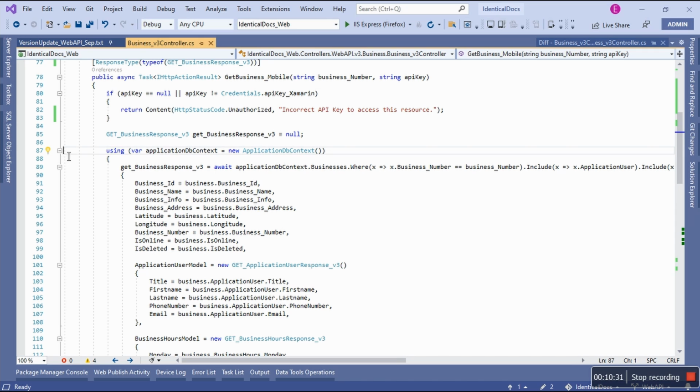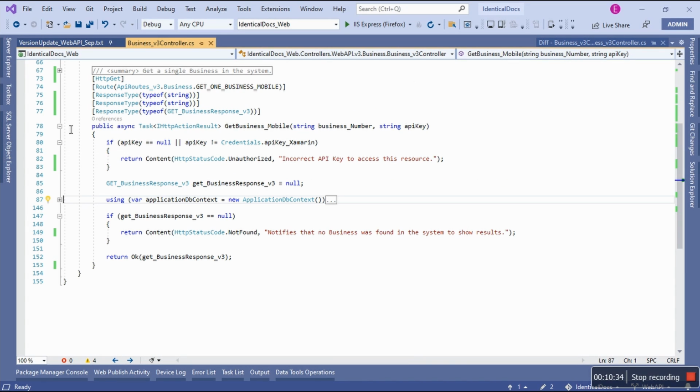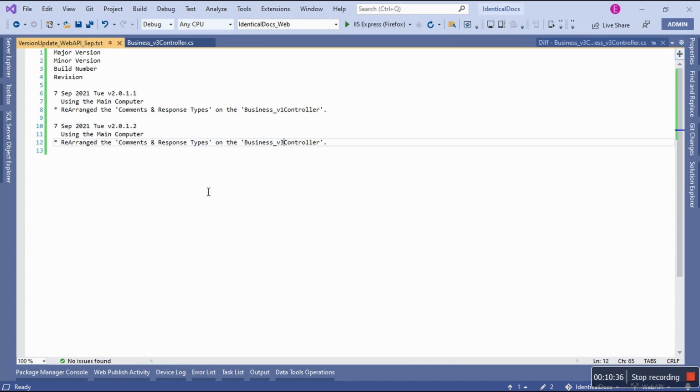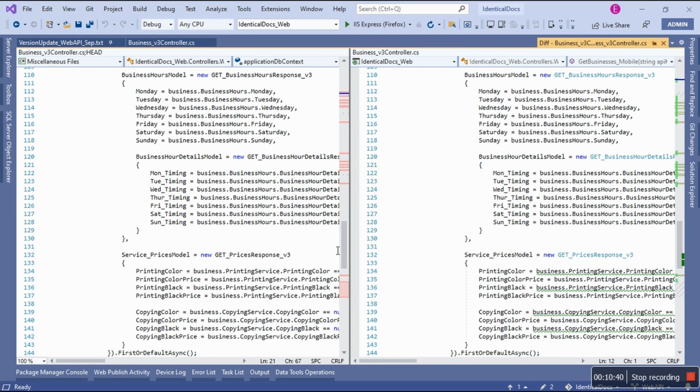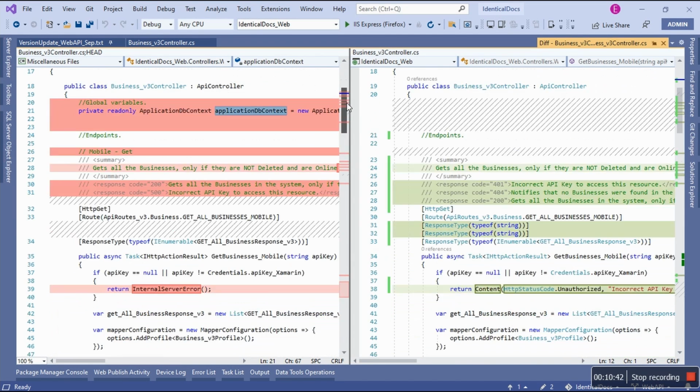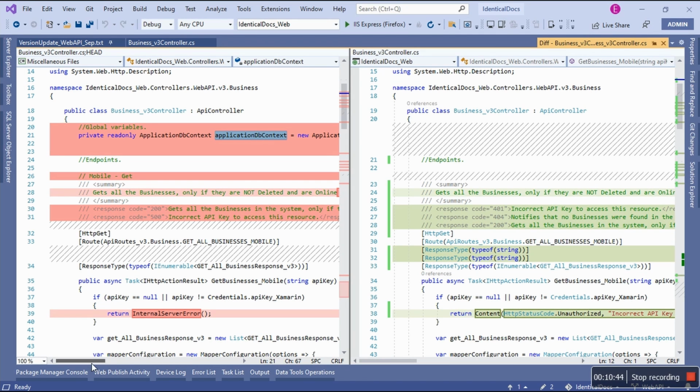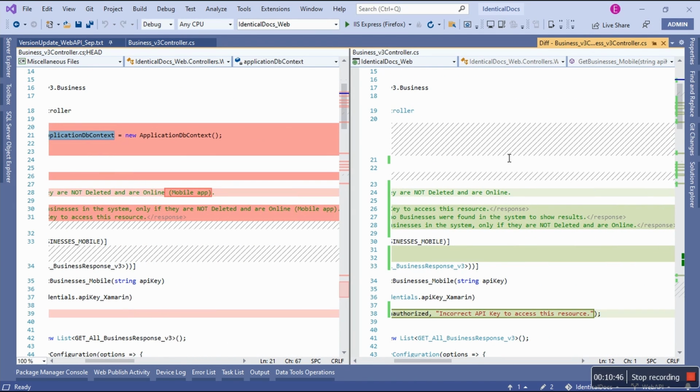So there was no need for that private readonly ApplicationDbContext equals new ApplicationDbContext anymore. These are the improvements that I'm very serious about, making the system readable, maintainable, and easy.